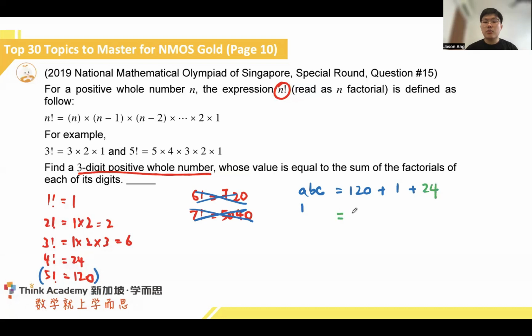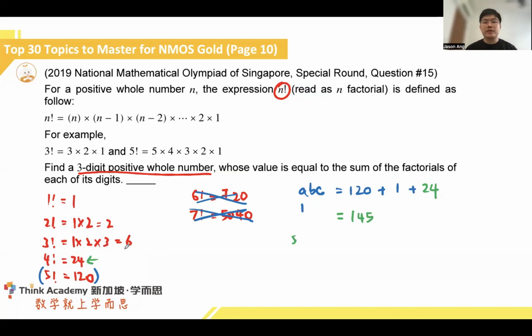This will give us 145, and where did the 24 come from? It came from 4 factorial. So just based on these options, again, we need to understand there is actually a clear way to deduce the value. Where we have a 3-digit number that could only come from 5 factorial, we know that one of these numbers must be a 5. So we know that there is a 5 inside.